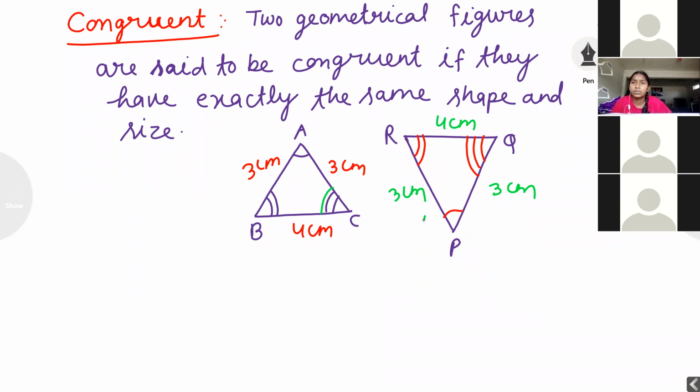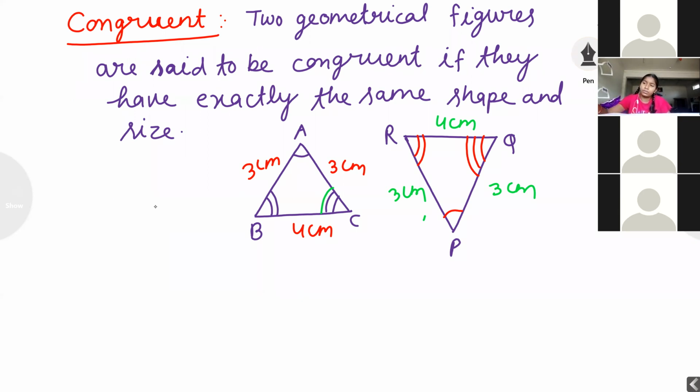Which symbol are we using for congruent? This is the symbol we are using for congruent. I will give you details, don't worry. First note down this figure, everyone. Draw this figure. I think you have completed. Now keep star points.